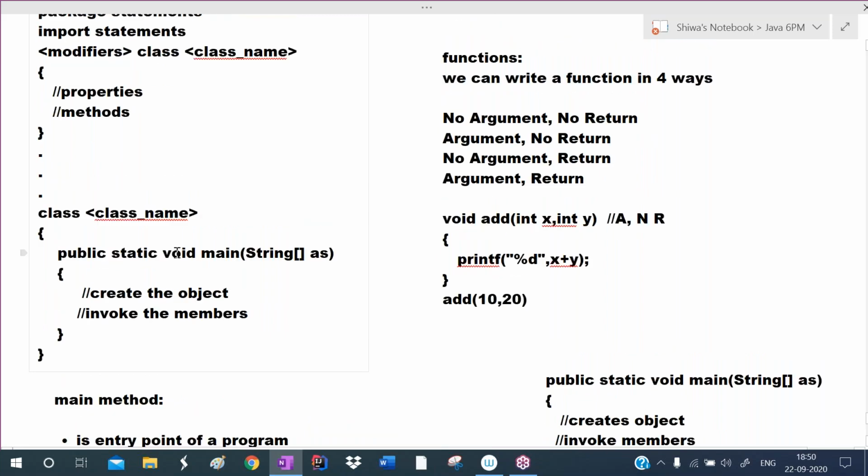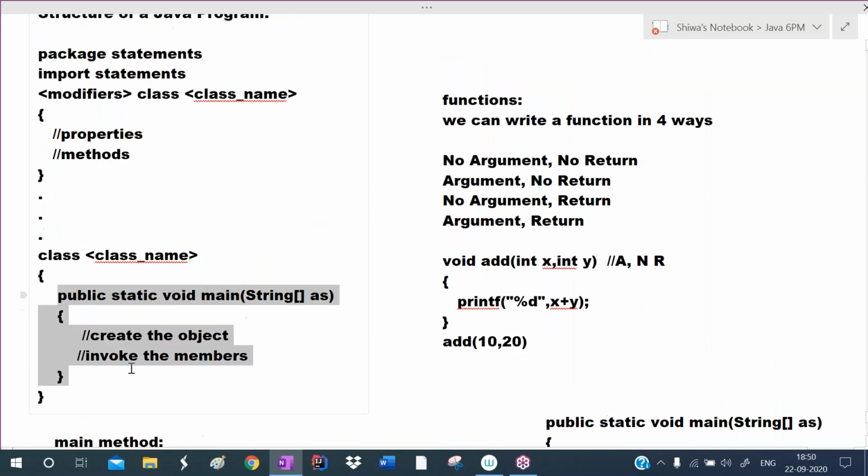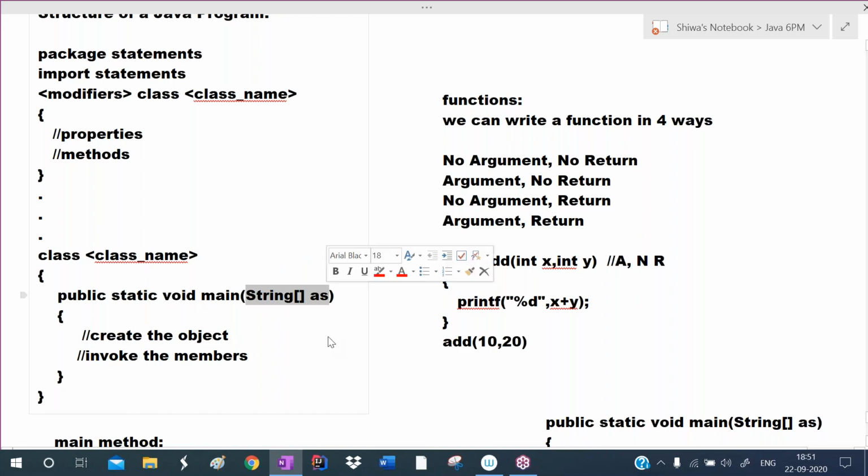And in this, we discussed the main method. What is this main? This main is the entry point of the program. Each and every Java program execution starts from main only. This main cannot return any values, so we write void. This main can take a string array as the argument.